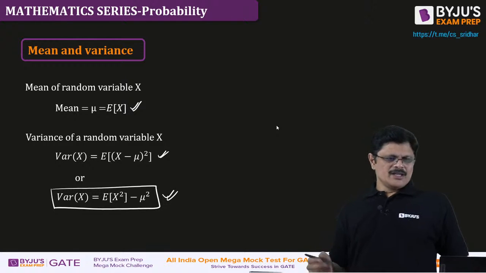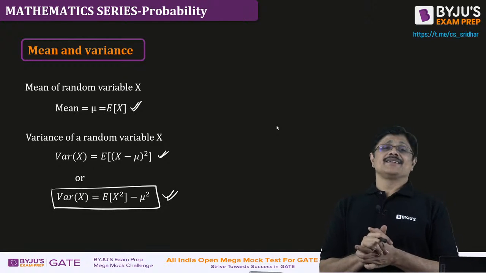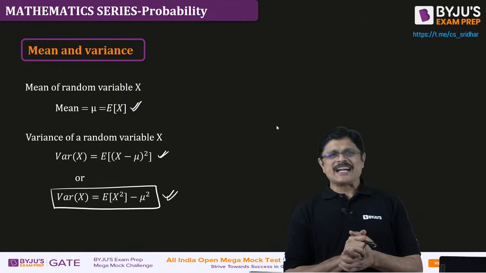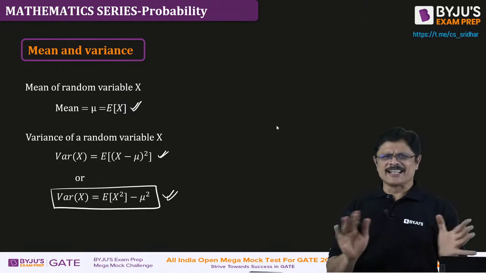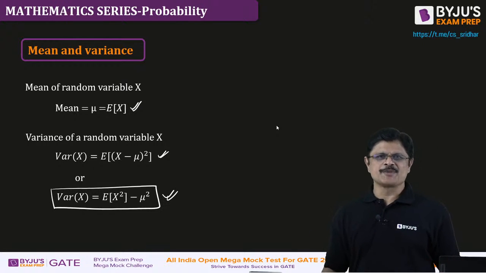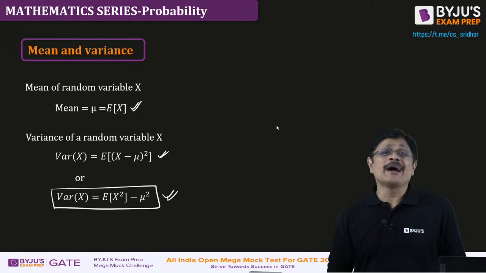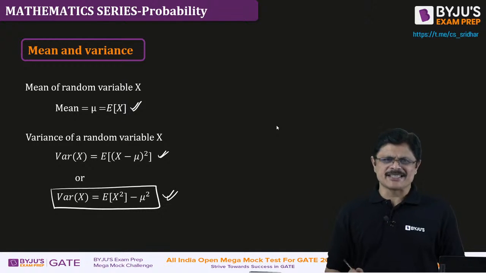Okay. So that's all. Tomorrow, same time, 7 p.m., we start with problems on these statistical measures, mainly mean and variance, nothing more than that, for random variables, both discrete as well as continuous distributions ultimately. Then we move on to the binomial distribution. Two distributions I'll discuss. Okay, thank you.